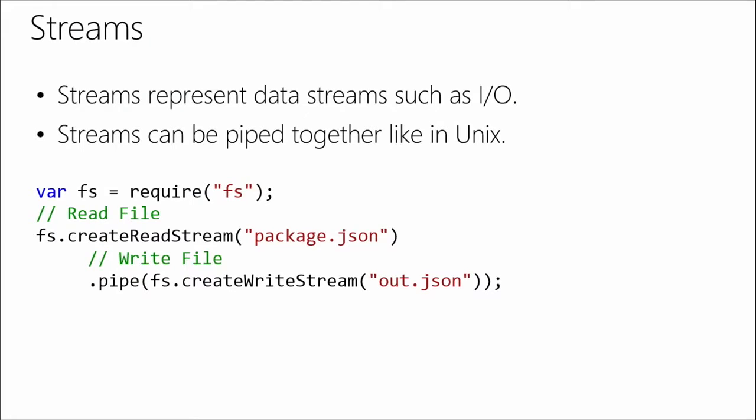If you've ever used a Unix type system, perhaps OS X or Linux, you've seen the pipe operator, this straight line that you can put in your code and just move output from one and put it to input for another one. You can actually do the same thing with Node. Let's say that we wanted to read a file, package.json. We can pipe it straight to a write stream that's going to write the entire stream that is in package.json to out.json. So it's just bringing it in and writing it out.